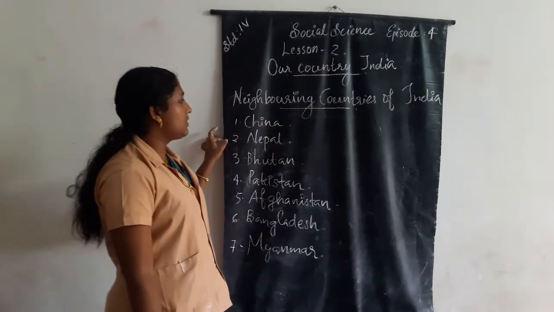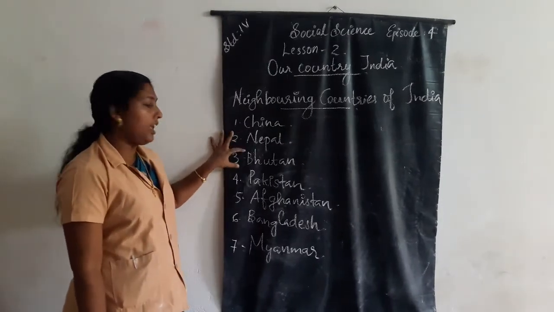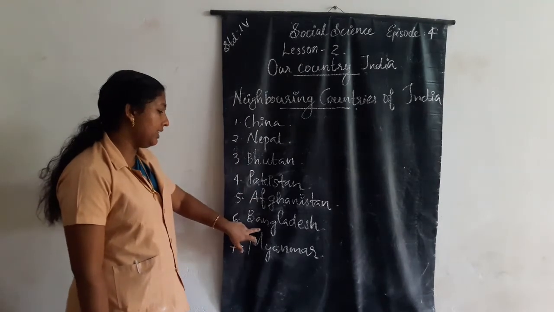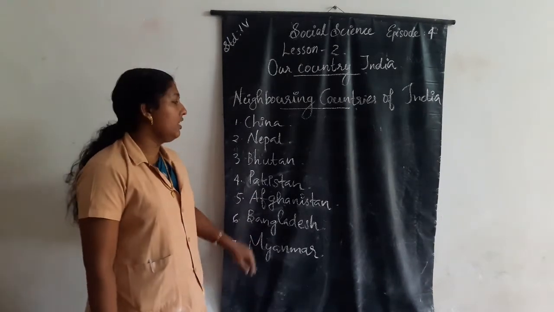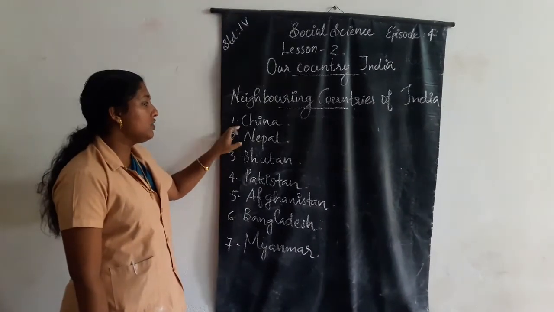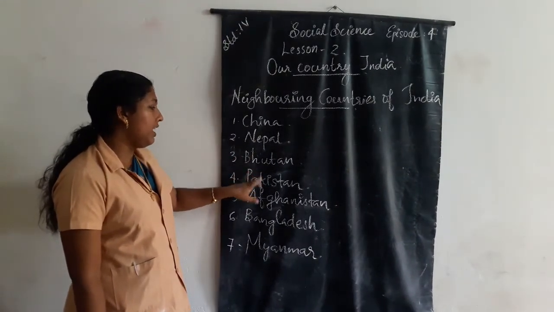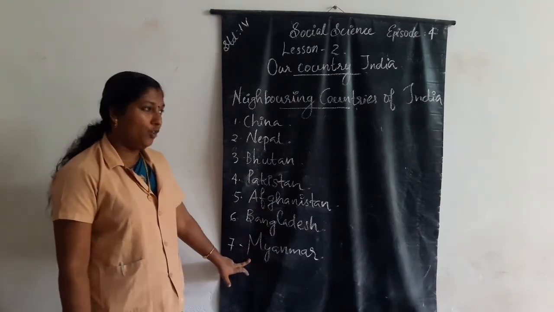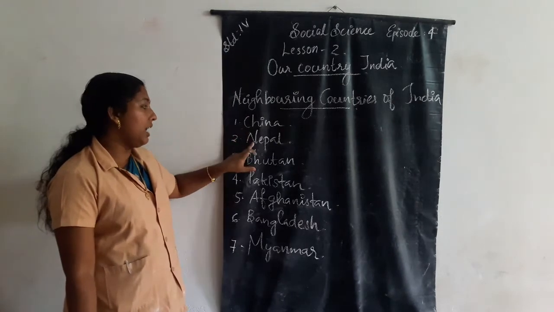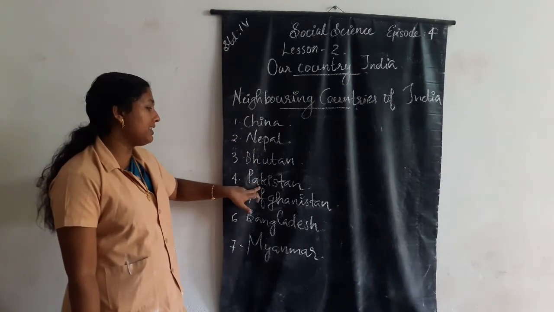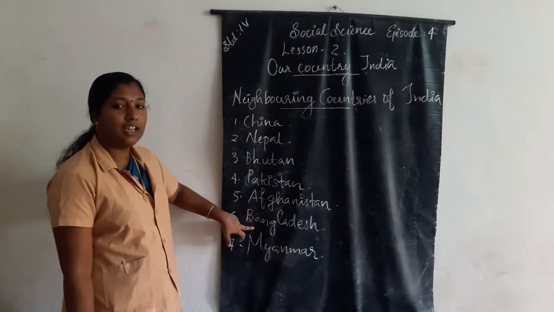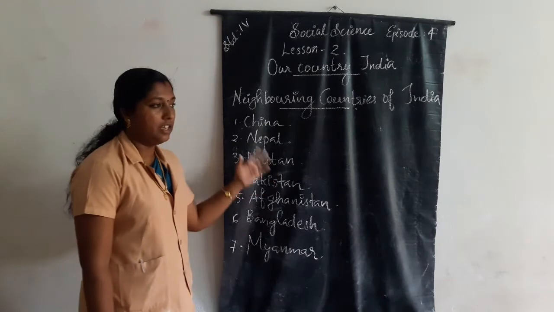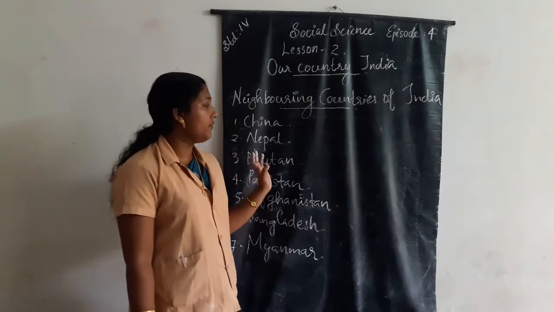Which are the neighboring countries of India? China, Nepal, Bhutan, Pakistan, Afghanistan, Bangladesh and Myanmar. These are the 7 neighboring countries of India.